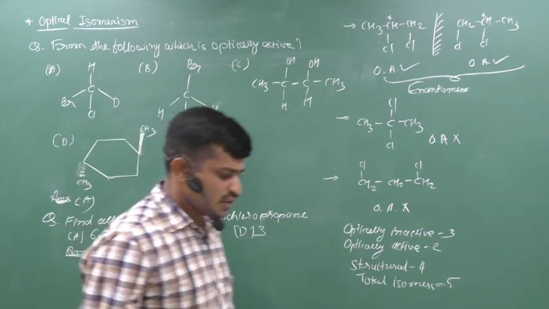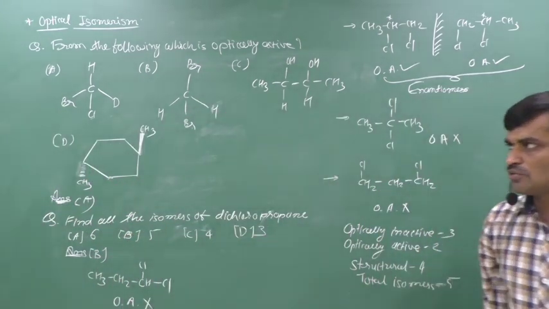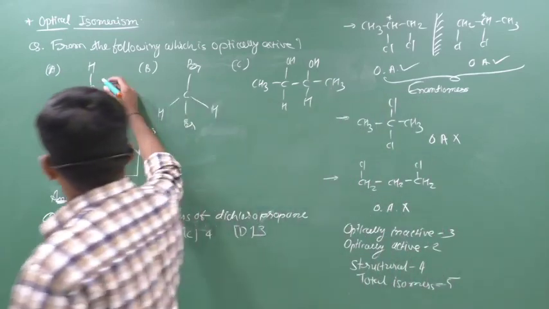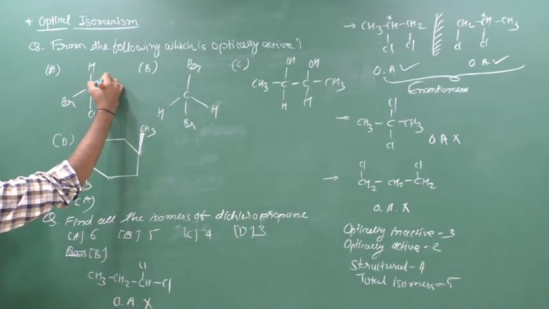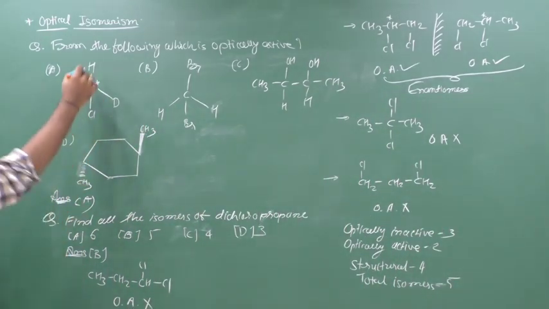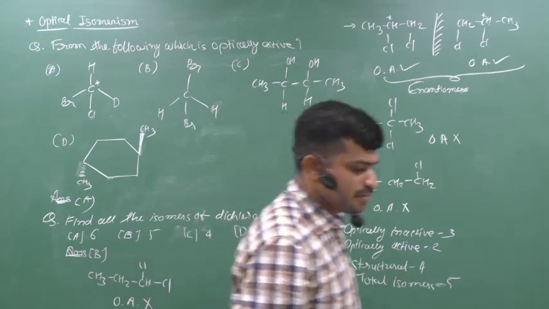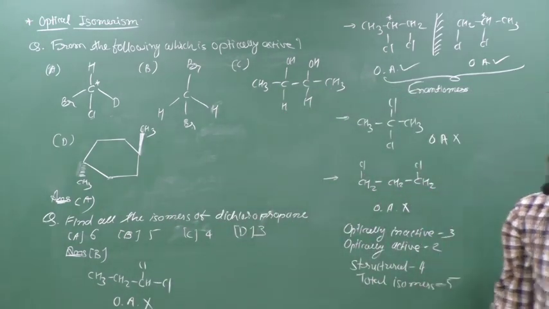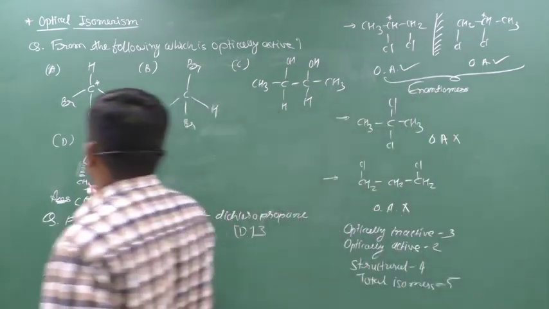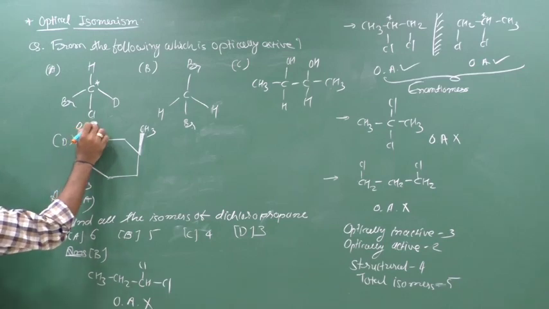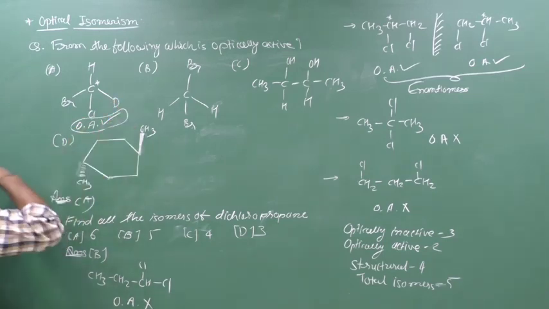From the first we can think about the optical isomerism. In the first, this carbon has 4 different groups: hydrogen, deuterium, Cl and Br. Therefore, it is a chiral carbon, and only one chiral carbon is present in the compound. Therefore, we can say that this compound is 100% optically active.